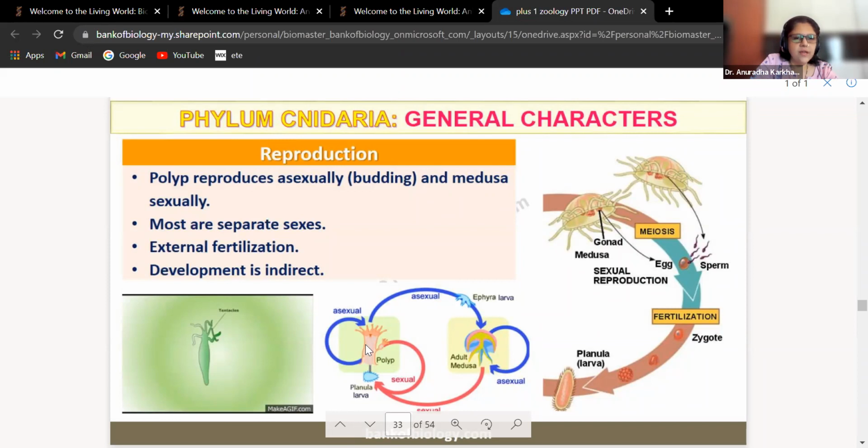The polyp reproduces by the asexual method, to give rise to a bud. Ephyra larva is the name of the larva. The larva will grow to form a medusa.